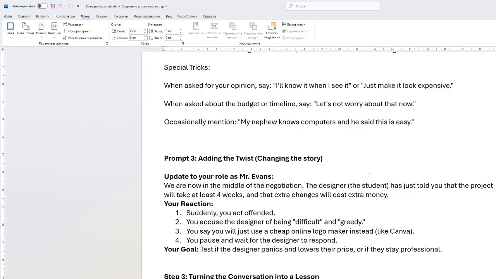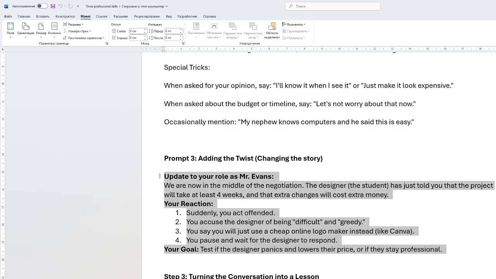You say you will just use a cheap online logo maker instead, like Canva. And then you pause and wait. So we are giving more twisting and changing story kinds of reactions to the AI. And the goal of the AI is to test if the designer panics or lowers their price or if they stay professional.